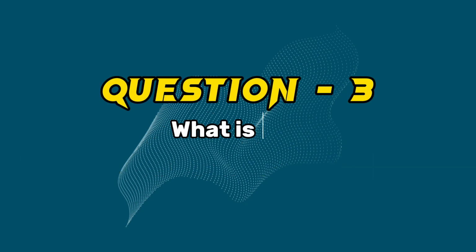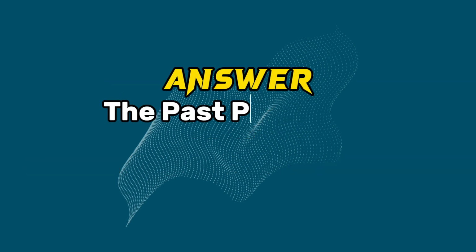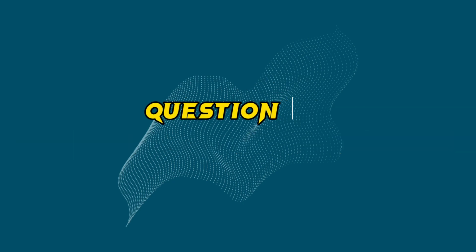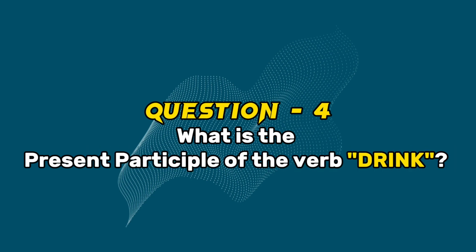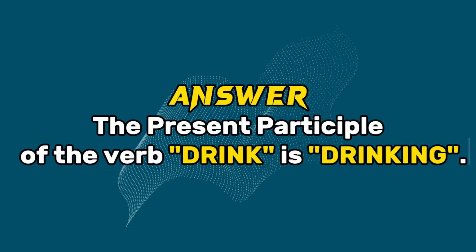Question 3. What is the past participle of the verb drink? Answer. The past participle of the verb drink is drunk. Question 4. What is the present participle of the verb drink? Answer. The present participle of the verb drink is drinking.